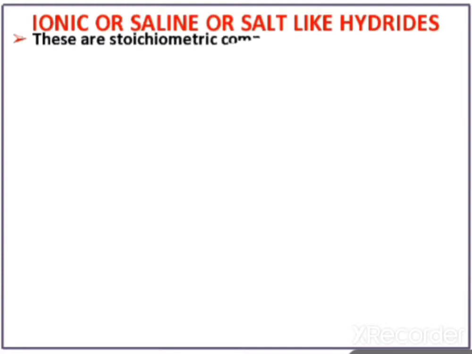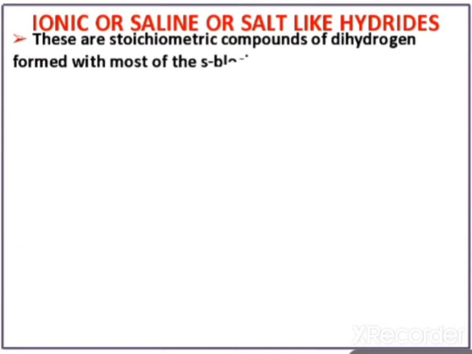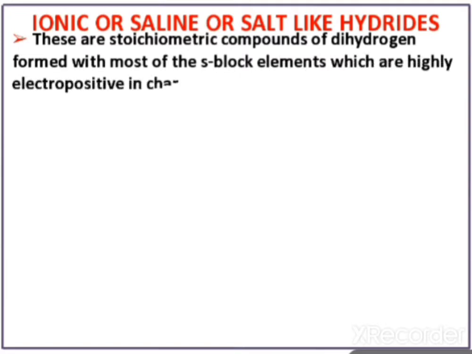These are stoichiometric compounds of dihydrogen formed with most of the s block elements, which are highly electropositive in character. Stoichiometric means hydrogen has valency +1 or -1, depending on the elements, and the valency of s block elements is also fixed. First group elements have valency +1, second group elements have valency 2.